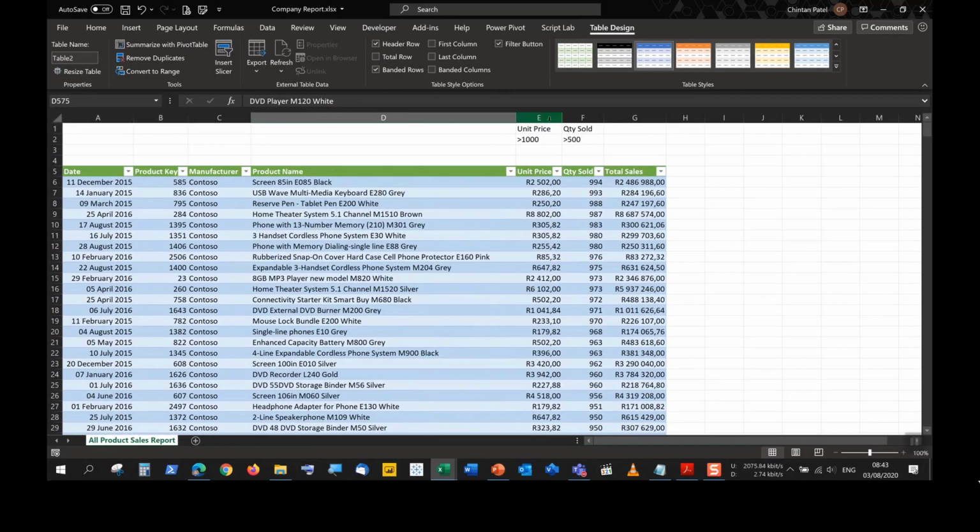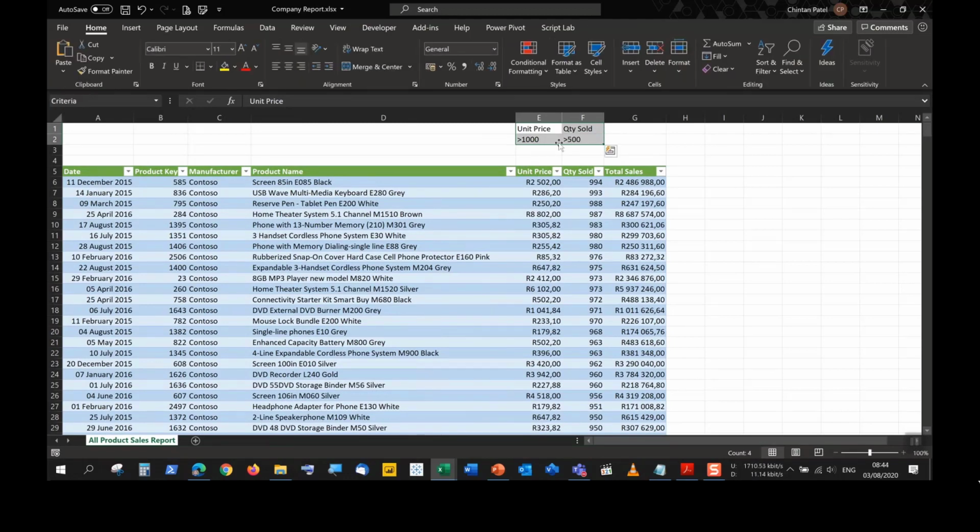We also looked at advanced filtering mechanisms where I could put in more than one criteria for my data. So it should filter by a unit price of greater than 1,000 and a quantity of more than 500.